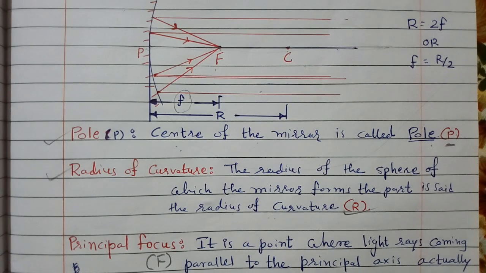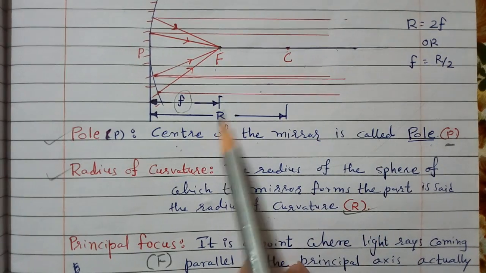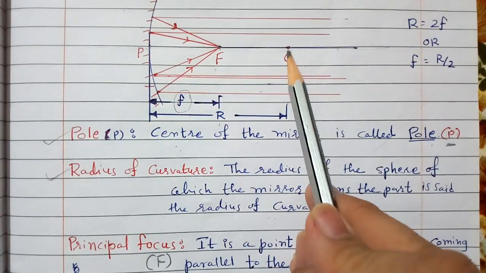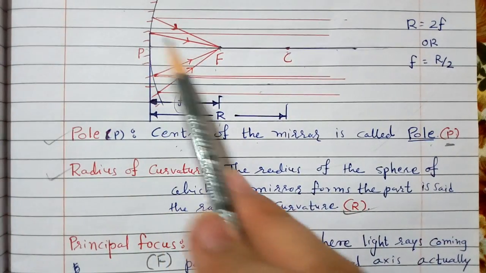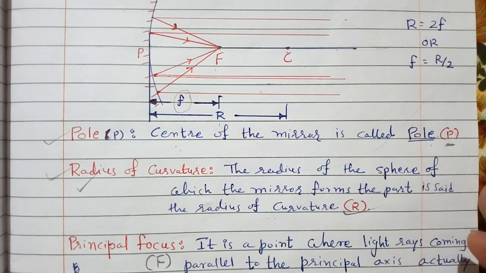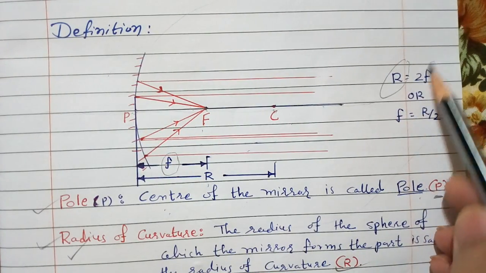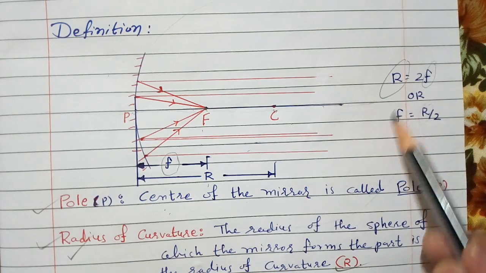Now we discuss the radius of a concave or convex mirror. Radius we have already given, denoted by capital R. The distance between pole P and center of curvature C is called the radius of curvature. Now we discuss the relation between radius and focal length.